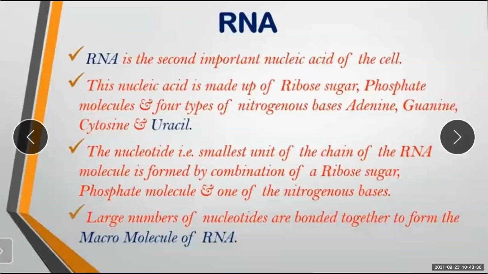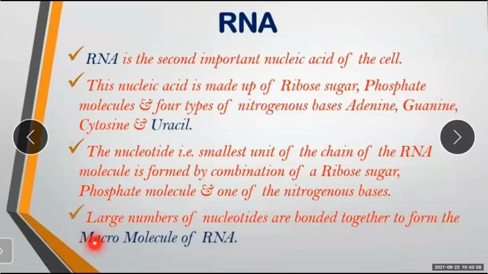Now, a large number of nucleotides are bonded together to form what? To form the macromolecule of the RNA.